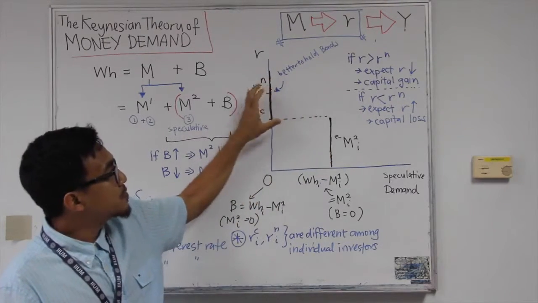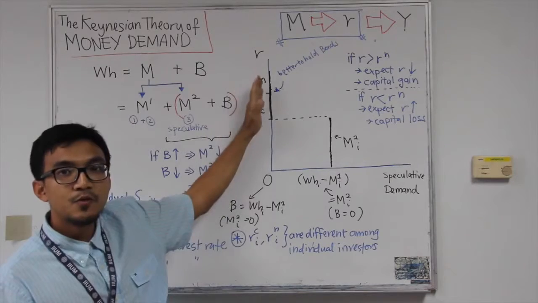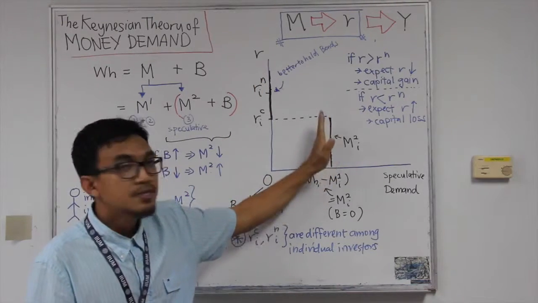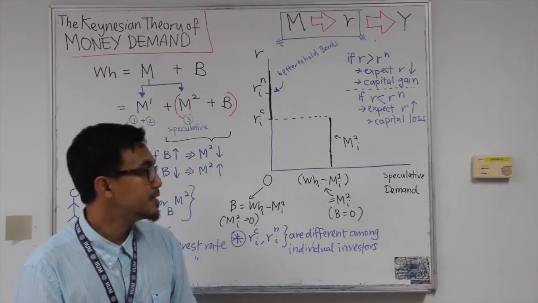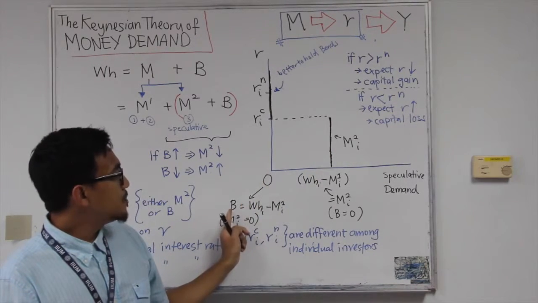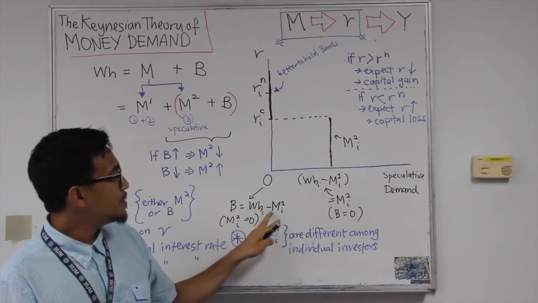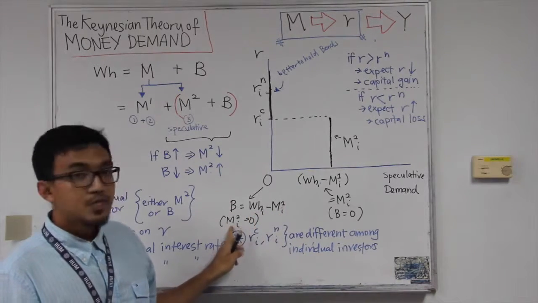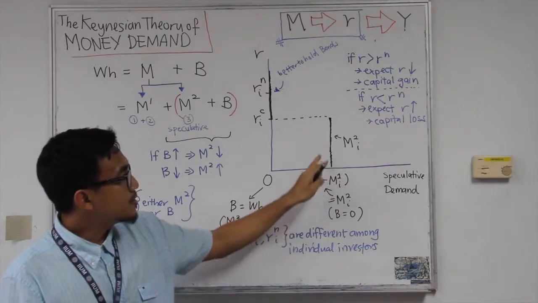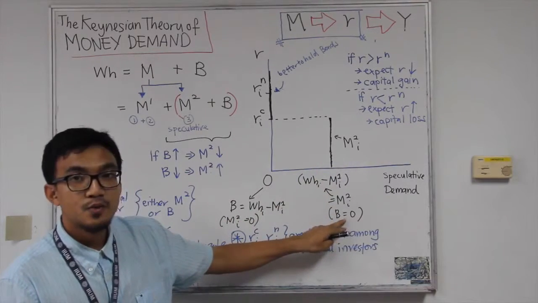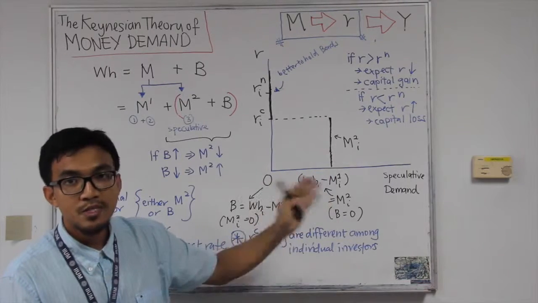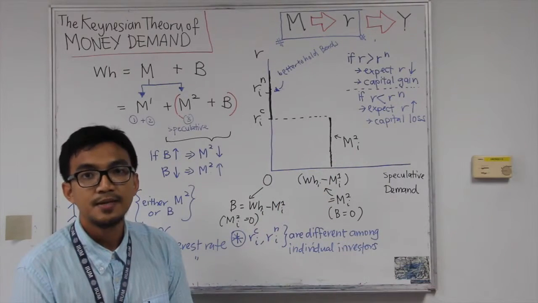The individual investor will either hold everything in terms of bonds or everything in terms of money for speculative reasons. At this point the holding of bonds equals Wh minus M1i, so zero money. And at this point the holding of bonds would be zero. So the person will hold his financial assets in terms of money for speculative reasons.